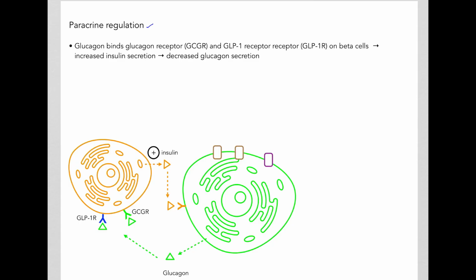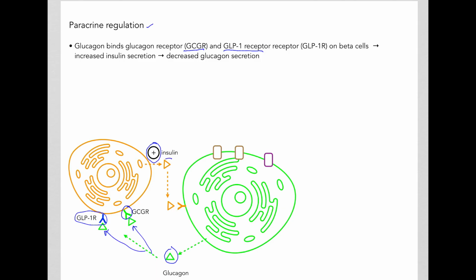Another paracrine effect is carried out by glucagon itself. Glucagon secreted by the alpha cells will bind the glucagon receptor present on beta cells, as well as the GLP-1 receptor. So here's a GLP-1 receptor. So glucagon will bind these receptors on beta cells, and that will lead to increased insulin secretion by the beta cells.